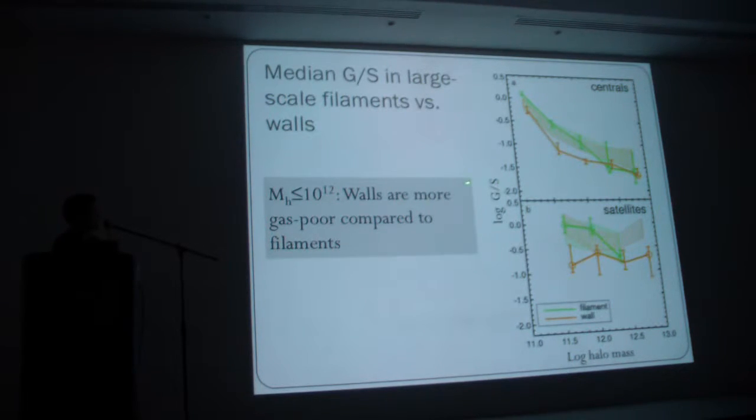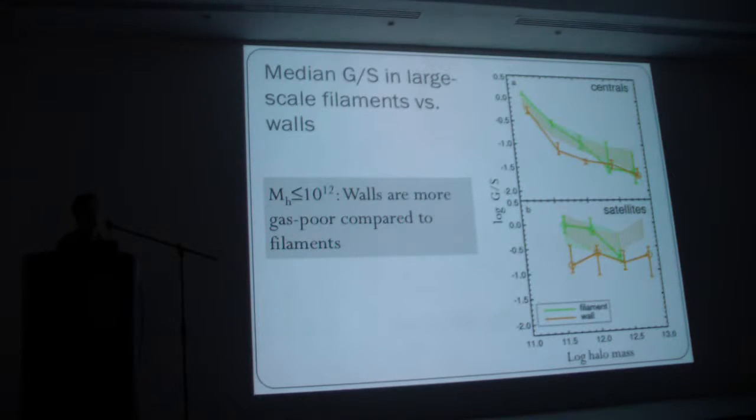So now moving beyond the massive halos, looking at the larger scale environment, what I'm showing here is the median gas to stellar mass ratio versus halo mass for centrals and satellites, broken up into large-scale filaments and large-scale walls. And this is just a visual classification of filaments and walls, but they do show some interesting differences. If you just look at the solid lines for now, you see that filaments are more gas-rich, or walls more gas-poor, at fixed halo mass in these two different large-scale environments.